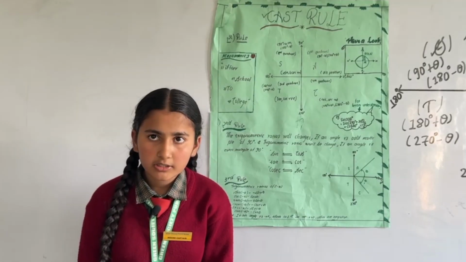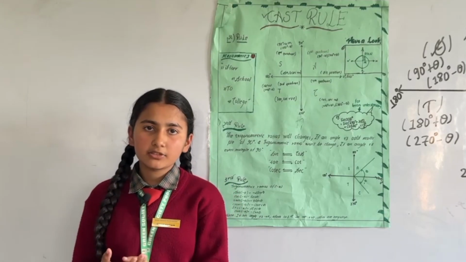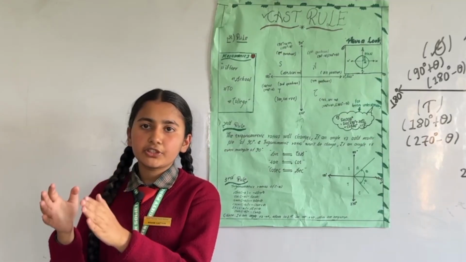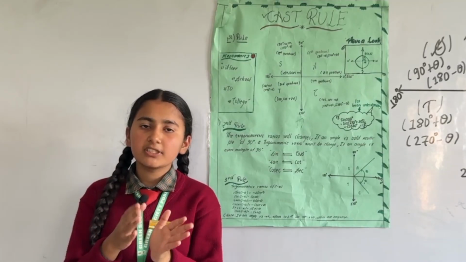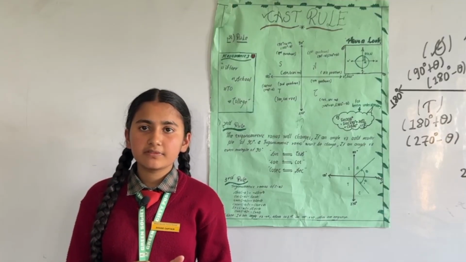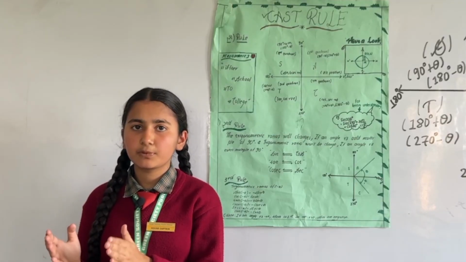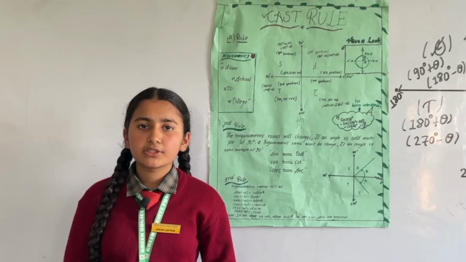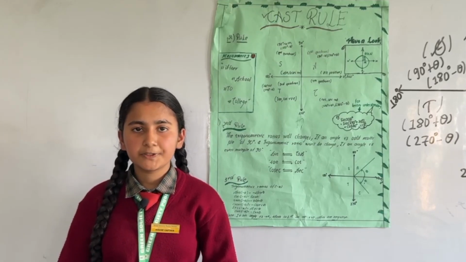So in conclusion, in the first quadrant of the CAST rule chart, all trigonometric ratios are positive. In the second quadrant, sine and cosec are positive. In the third quadrant, tan and cot are positive. And in the fourth quadrant, cos and sec are positive. And this CAST rule chart is used to find out the values of trigonometric angles.